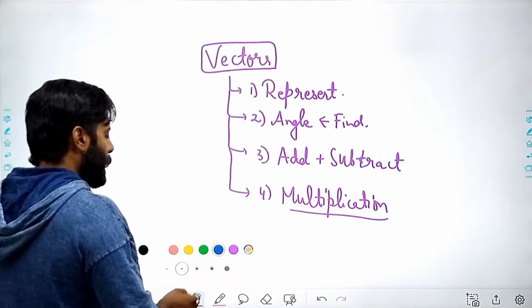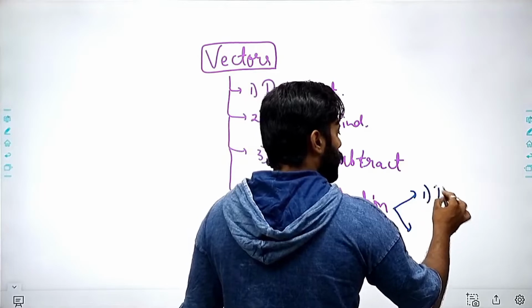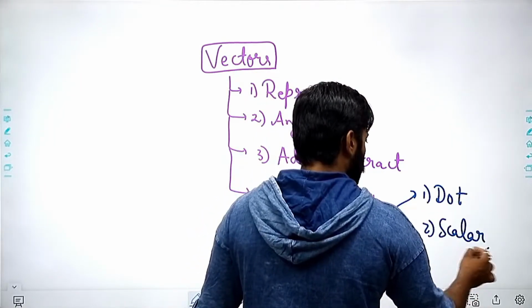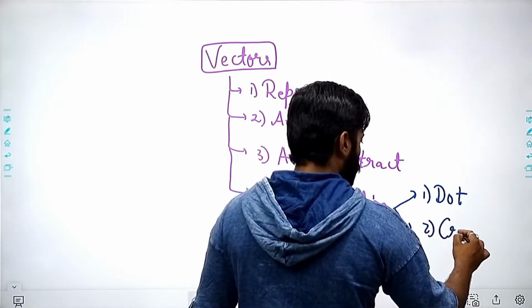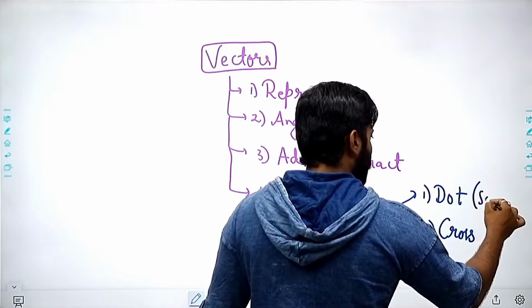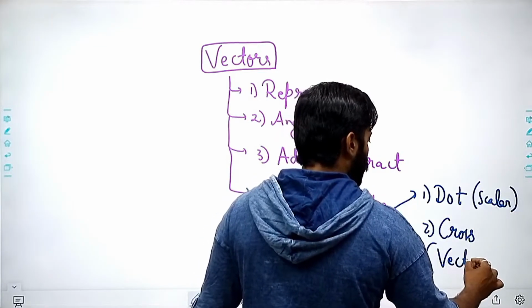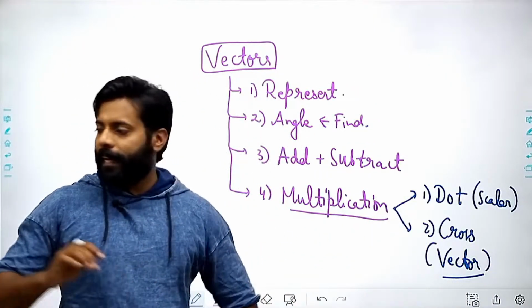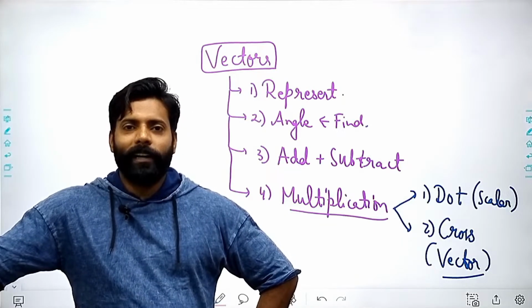There are two types of multiplication. The first one is the dot product. The second one is the cross product. Dot product is also known as scalar product. Cross product is known as vector product. So now we are moving towards the multiplication of vectors. Are you all ready?